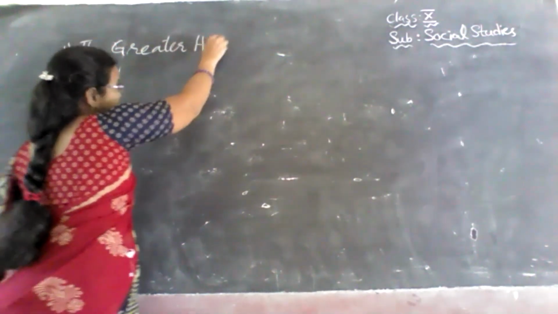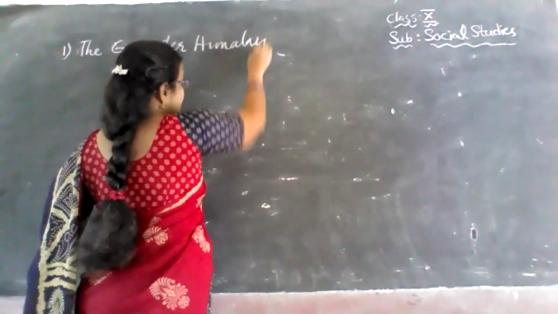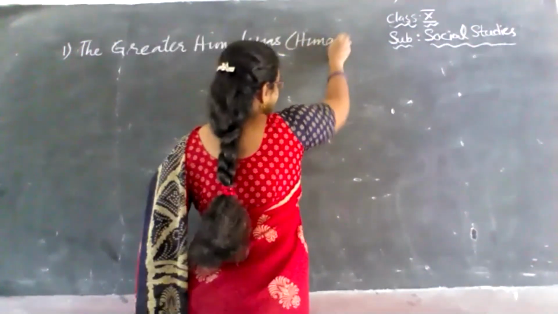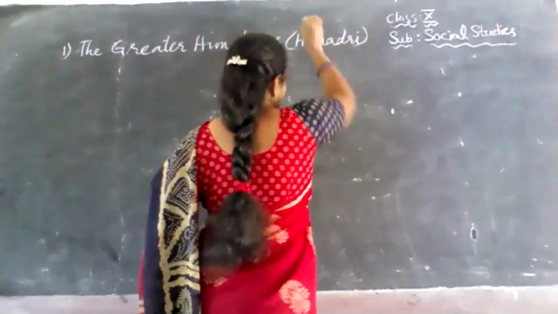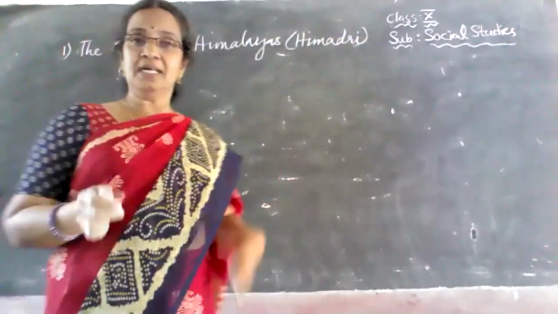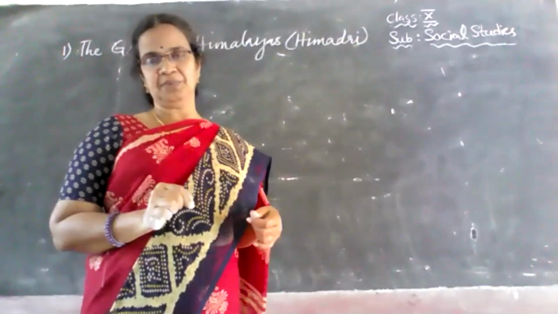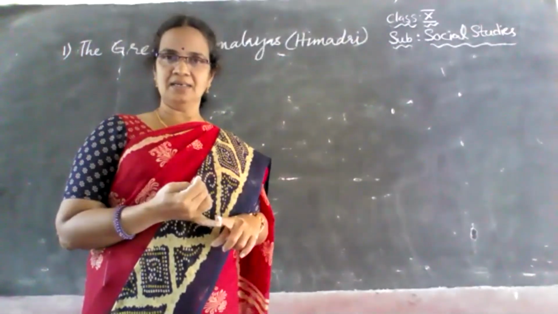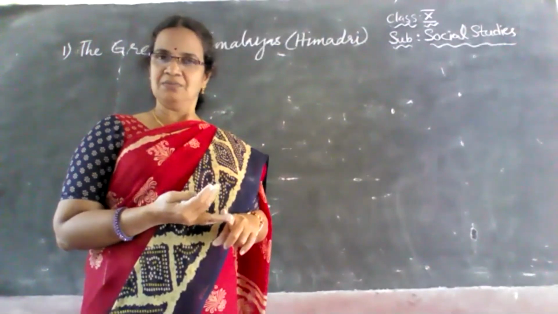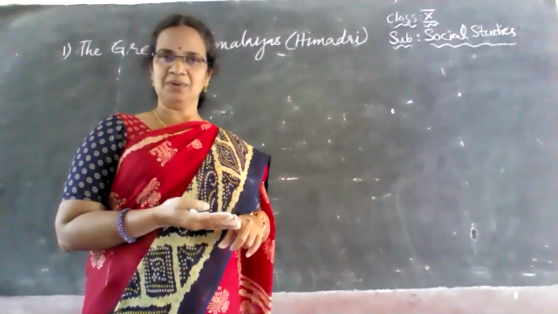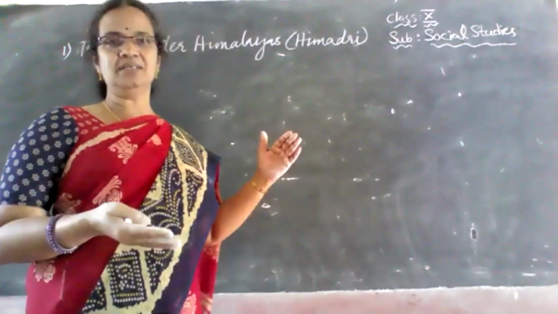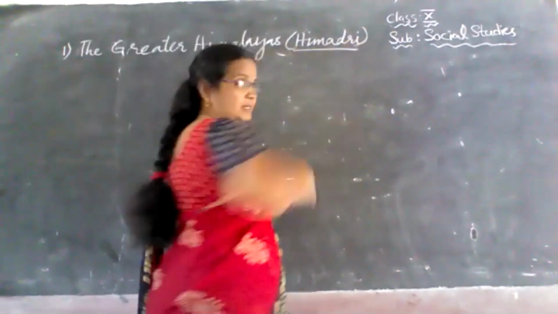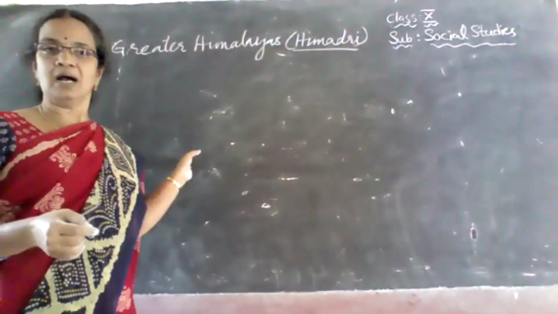The Greater Himalayas are also called Himadri. In Sanskrit, the word Adri means mountain. That is why you might have heard about Yadadri, Bhadradri, Sheshadri, Venkatadri. So Adri means mountain. So Himadri means the mountains of ice.